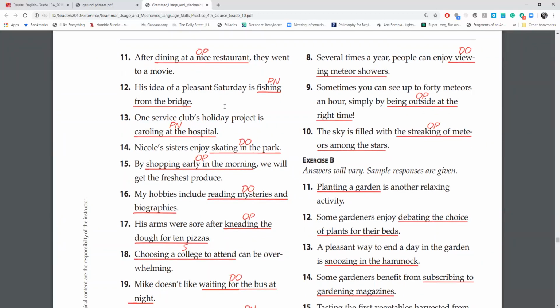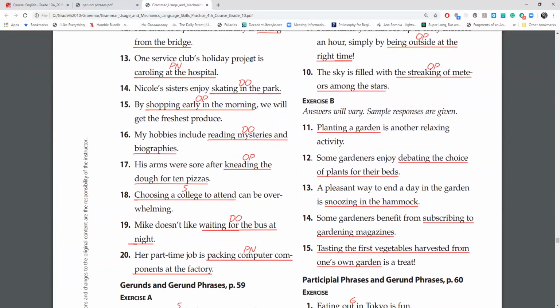Number 13, one service club's holiday project is caroling at the hospital. So we have here caroling at the hospital. That just means like singing. Caroling is like a specific time. It's usually done at Christmas, for example. But caroling, if you have -ing, must have a gerund phrase. And this is predicate nominative because again, it is renaming what one service club's holiday project is. What one project is.